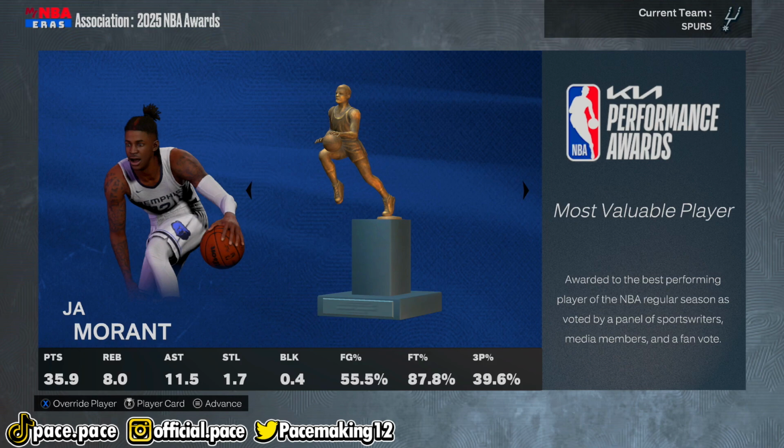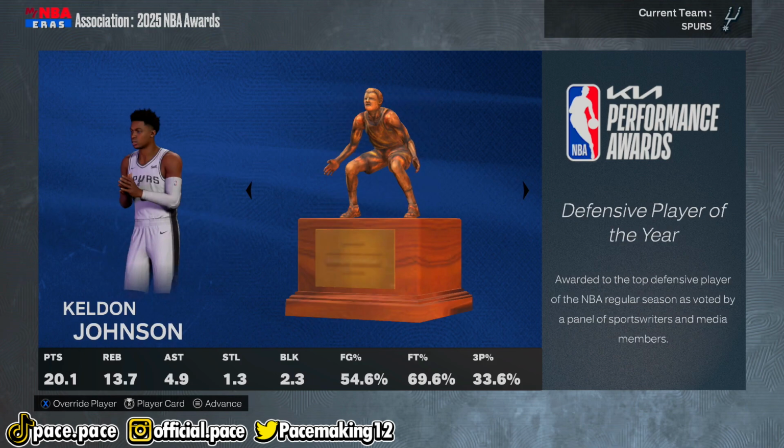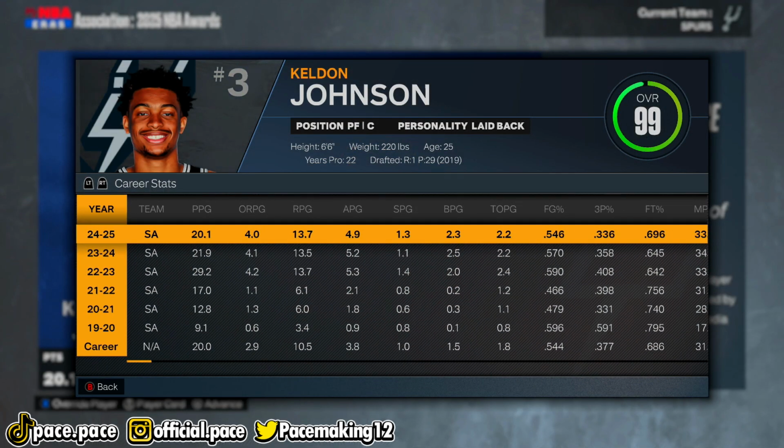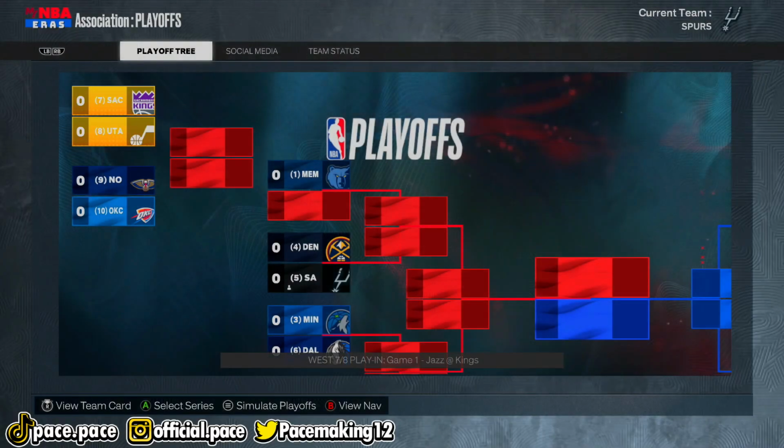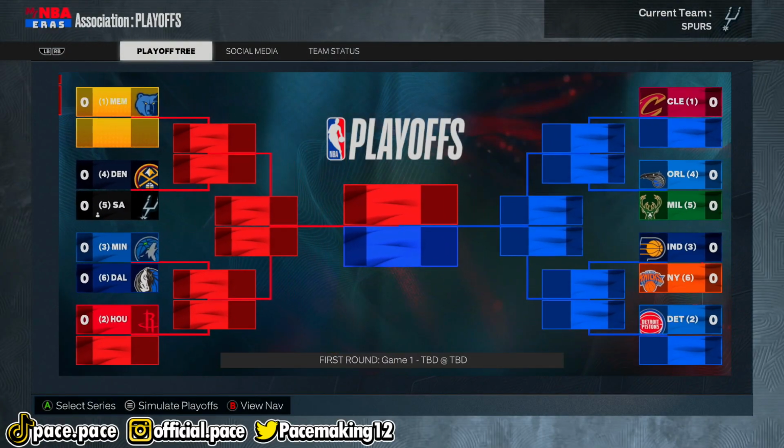And yet again, Ja Morant has won another MVP, and Keldon Johnson is our back-to-back DPOY of the league, and his numbers have been kind of dropping since his very first season, but hey, he's still going crazy. He's only 6'6", and he's averaging like 13 rebounds a game.